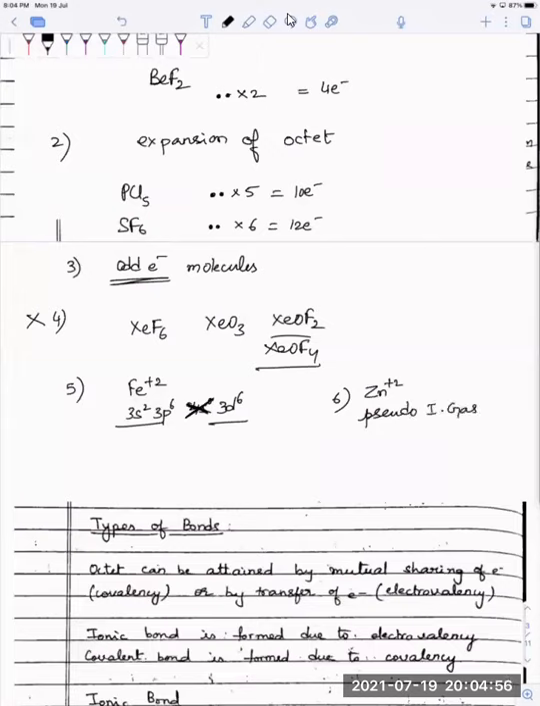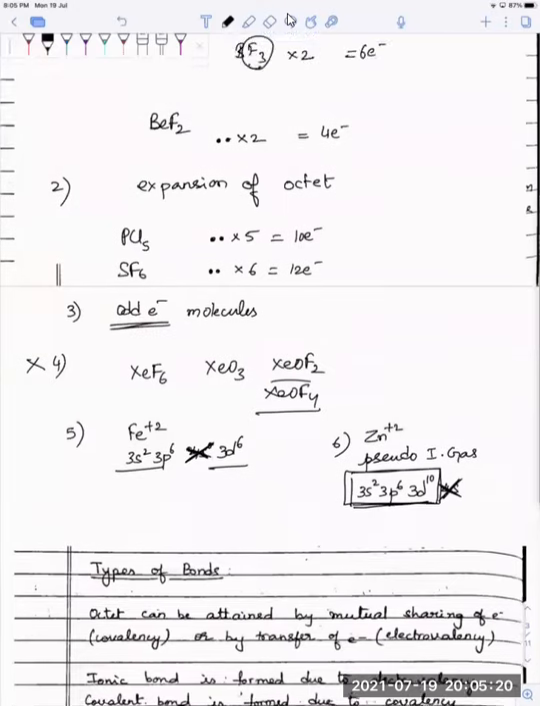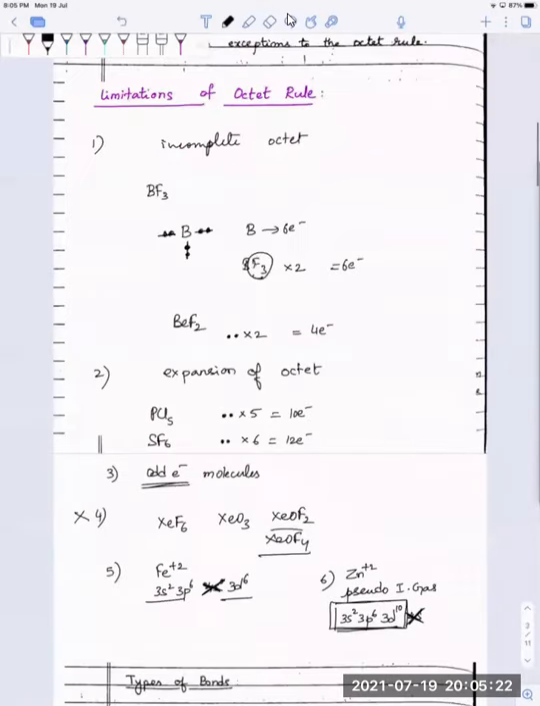Zinc 2+ is quite stable. And zinc 2+ configuration, 3s2, 3p6. The 4s loses its 2 electrons. So you have 3d10. The 4s lost its electrons. So how do you explain the stability of your zinc? Substances like zinc, which have pseudo inert gas configuration. They're not inert gas. They're pseudo inert gas and are stable. So all these are your exceptions to the octet rule. So your octet rule is not applicable to these kinds of molecules.